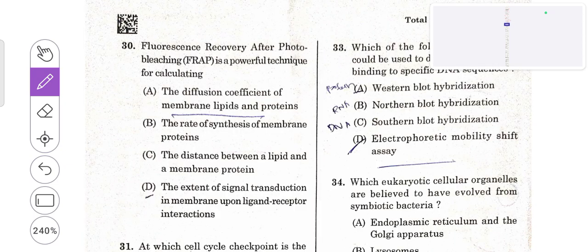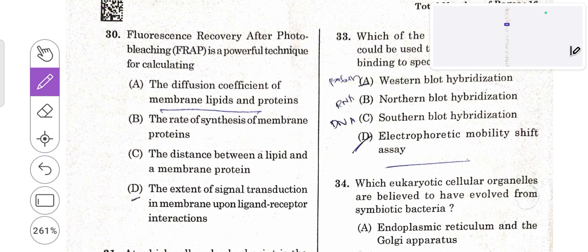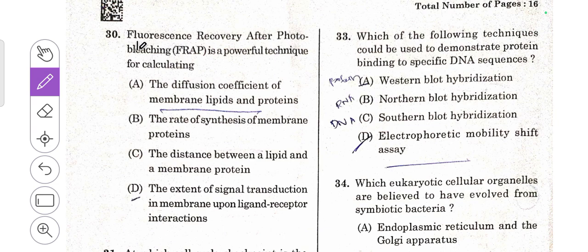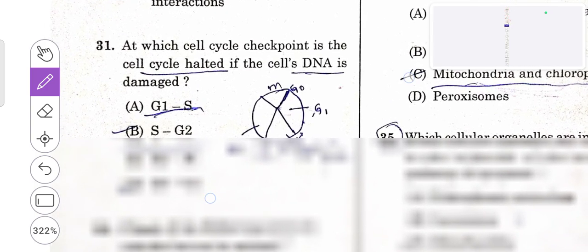Then 30th question. Fluorescence recovery after photobleaching, FRAP, is a powerful technique for calculating the diffusion coefficient of membrane lipids and proteins. That is the right answer. Then 31.